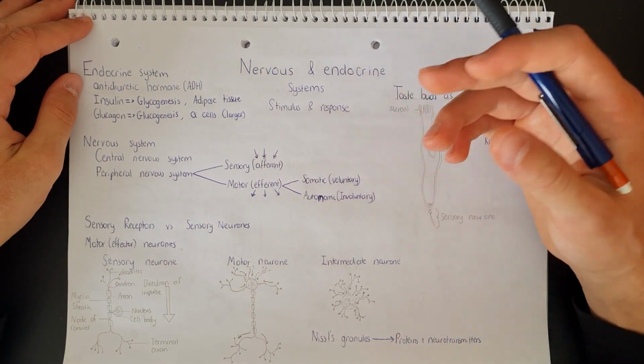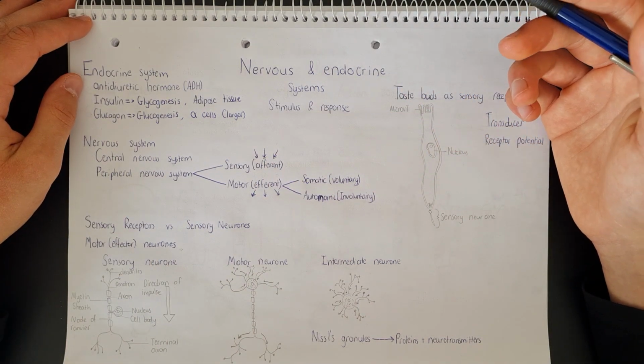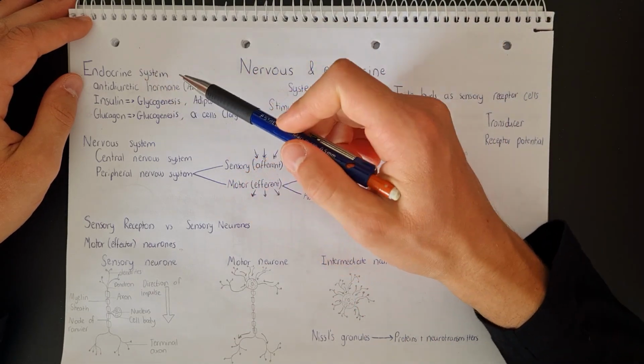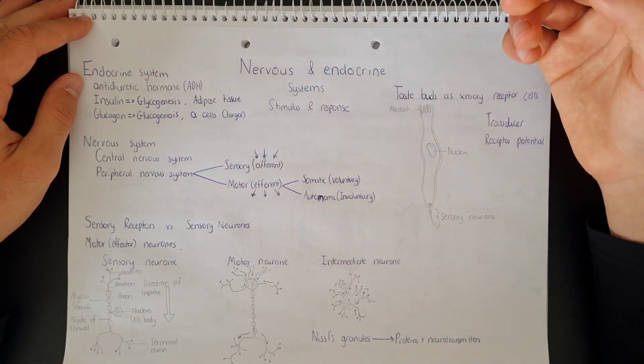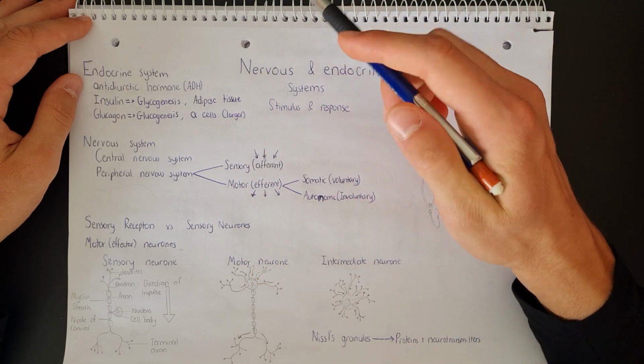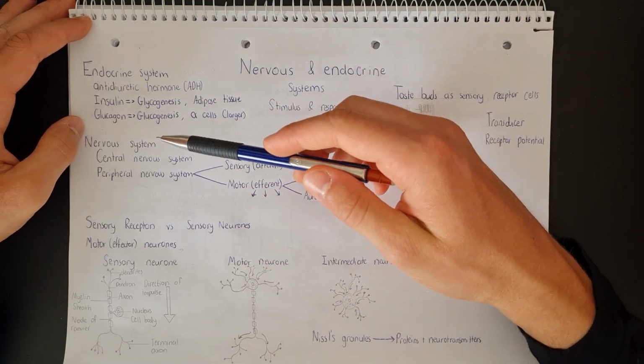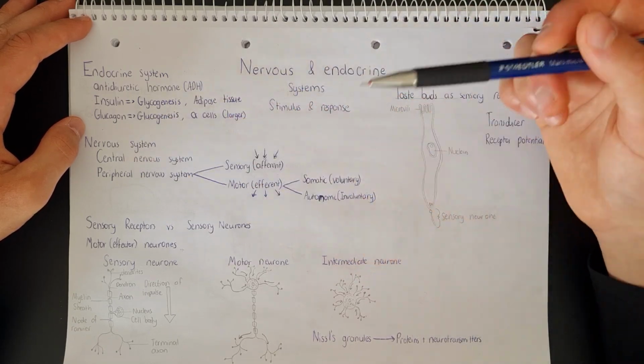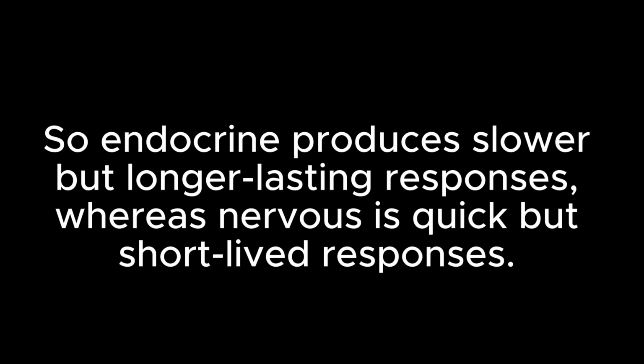And the duration of the effect. Okay, as we just said, the duration of the effect of the endocrine system with the hormones will be long-lived, whereas the duration of the effect of the nerve impulses in the nervous system will be very short-lived.